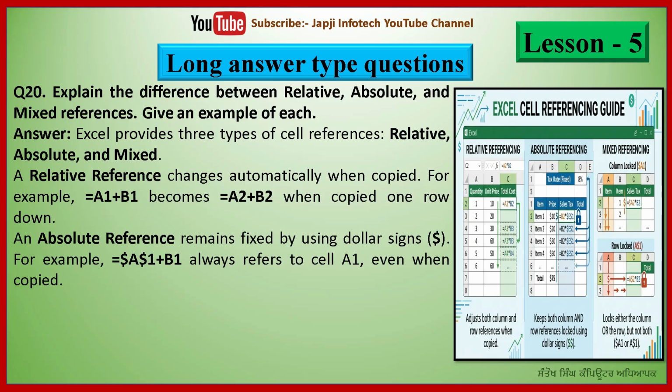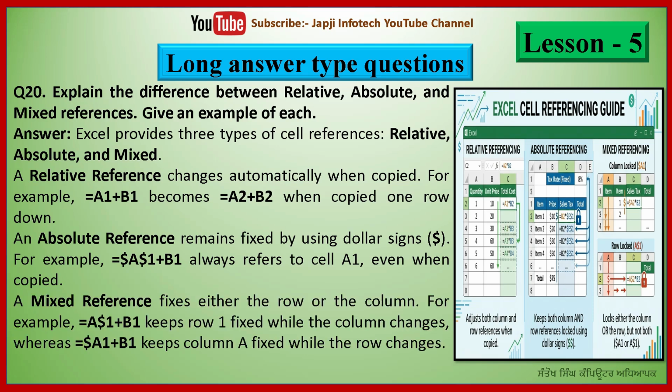Second one is an absolute reference. An absolute reference remains fixed by using the $ sign. For example, =$A$1+B1 always refers to cell A1 even when copied. Third one is mixed reference. A mixed reference fixes either the row or the column.